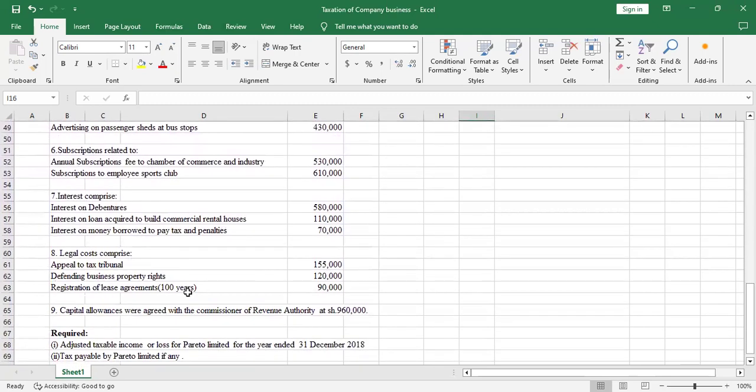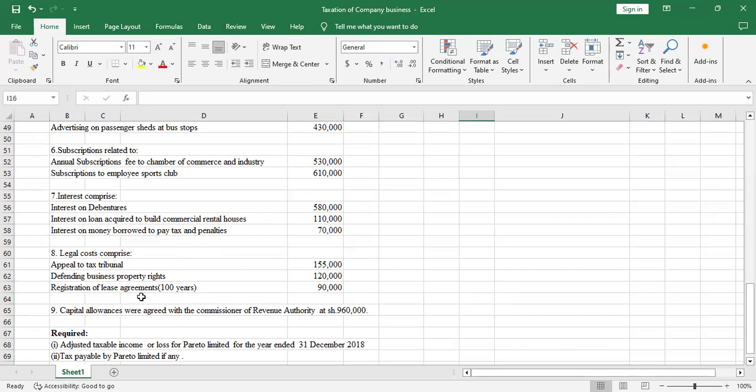Additional information number 8: legal costs comprise appeal to tax tribunal, which was 155,000. An appeal to tax tribunal is an allowable expense because they were appealing on behalf of the business. They were defending business interest at a tax tribunal. Then defending business property rights is also an allowable expense.